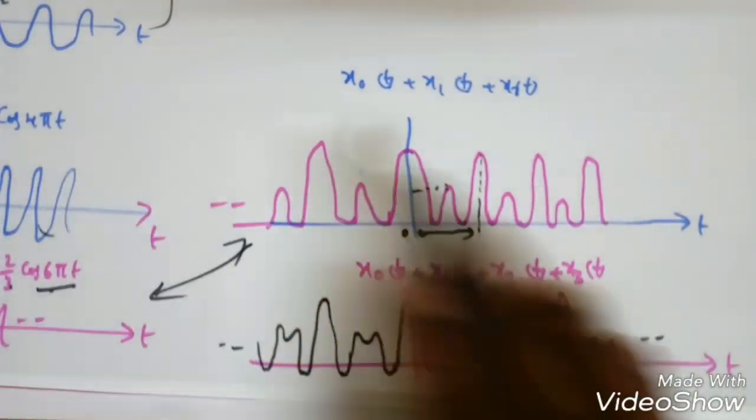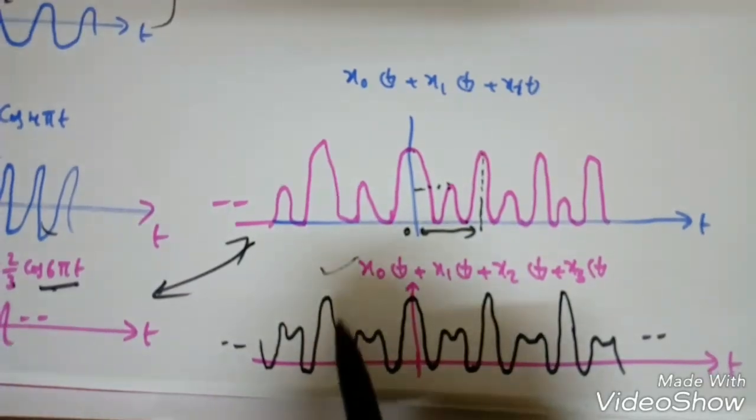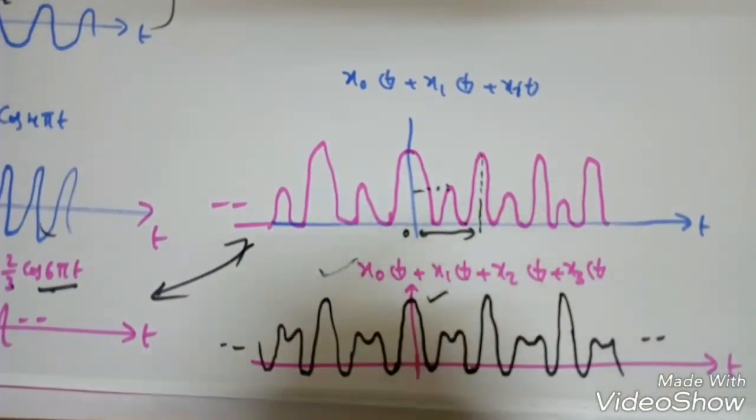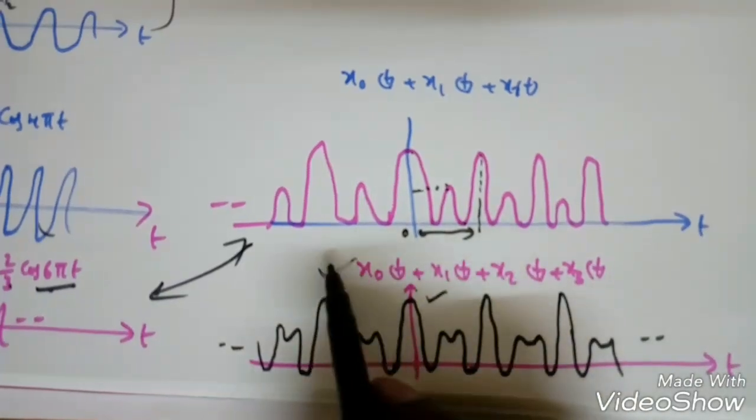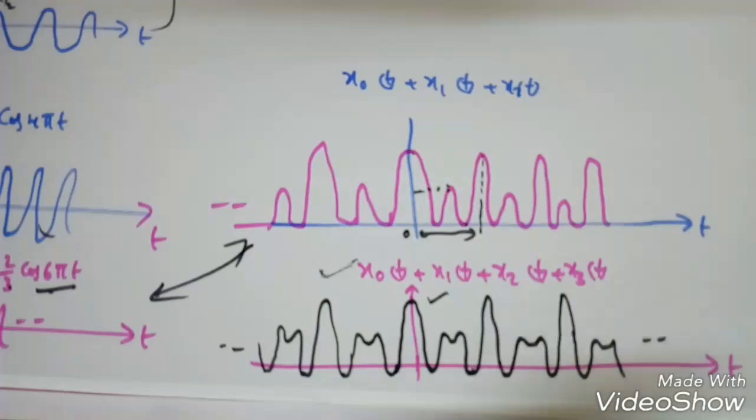So this is a proof that x of t can be represented by a weighted sum of complex exponential signals. So only periodic signals can be represented by a weighted sum of complex exponentials, right.